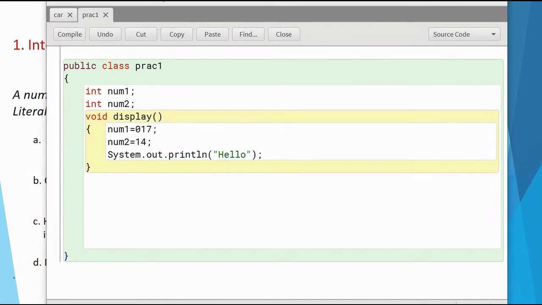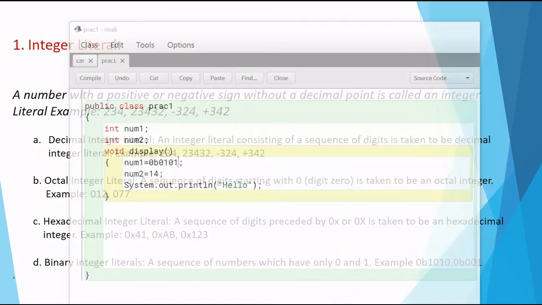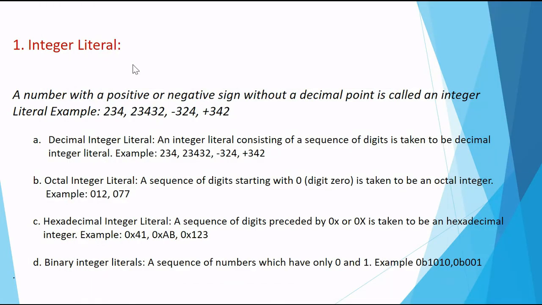If I compile, this number 1 is basically an octal number. Suppose I want this to be a hexadecimal number, I have to write 0X, and when I compile, we'll come to know this is a hexadecimal number. And if it is a binary number, I have to write 0B, but binary allows only 0 and 1. So I can write 0, 1, 0, 1. This is a binary integer. Here number 1 is a binary; I have written 0B before it. Okay, so these are the different number systems, or the different integer numerics or integer literals.